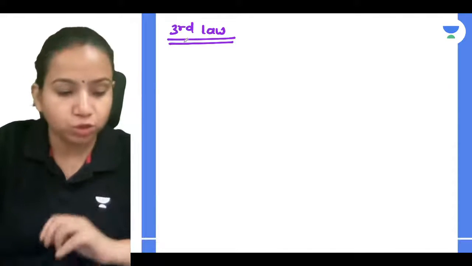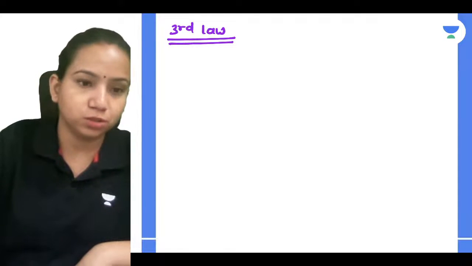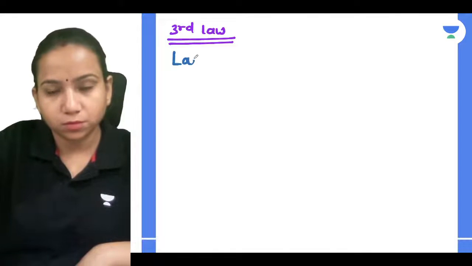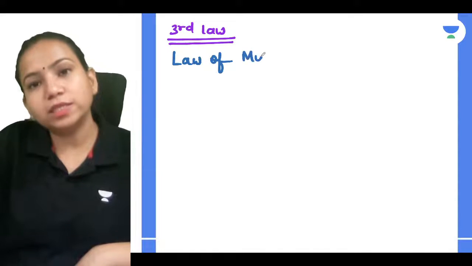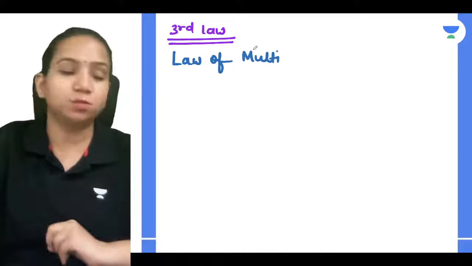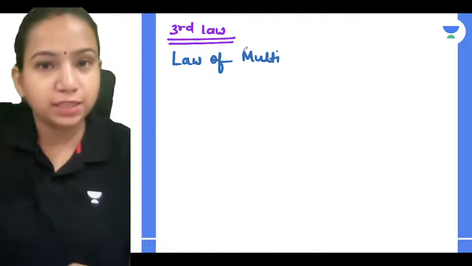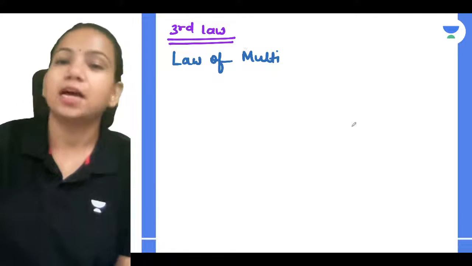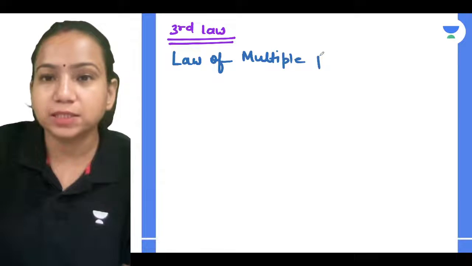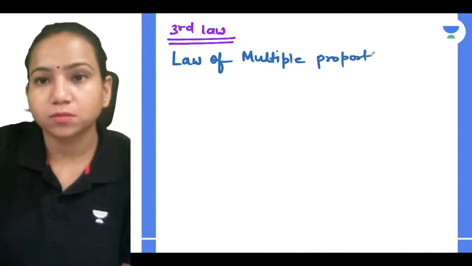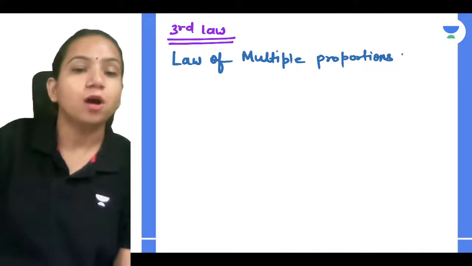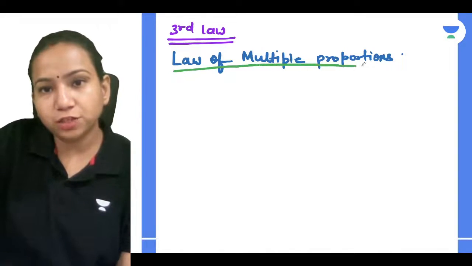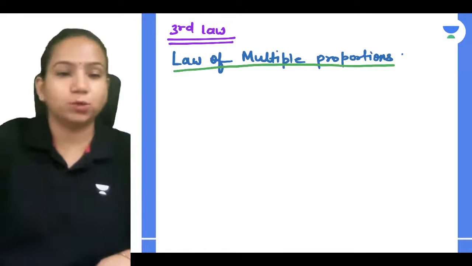Law of multiple proportions. Yes, law of multiple proportions. Now, if you understood the law of constant proportion, it's very simple. Now we are not going to talk about the constant thing, we are going to talk about the thing which varies, right? So what does the law of multiple proportion say? Yes, everyone, how can we define it? Let's first write the law, and then we'll understand one example related to it.